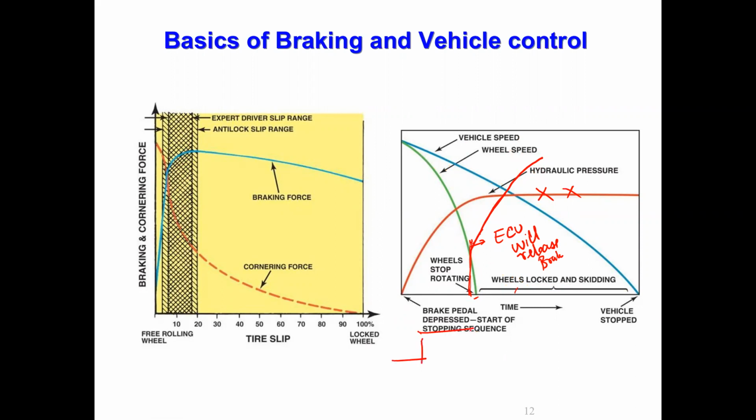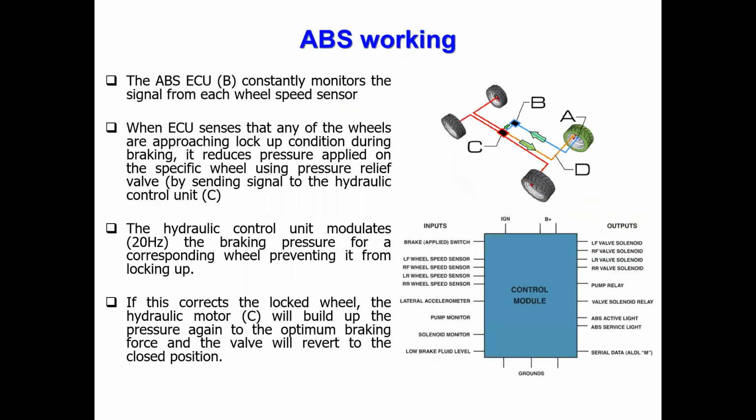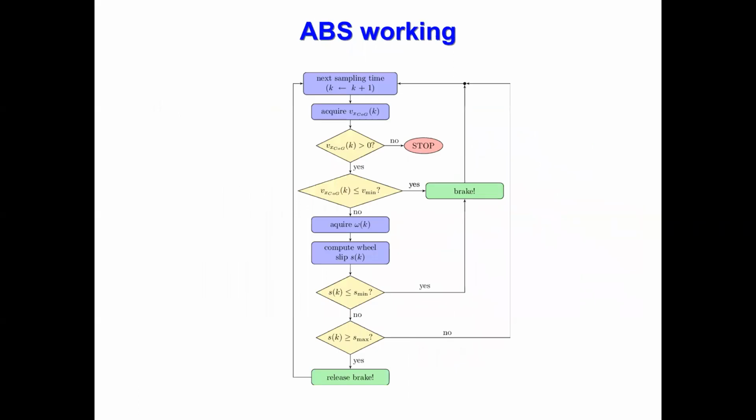Here the brake is on, up to this, then off. Again brake on. So by repeatedly doing this, the vehicle speed will be brought to 0. That is what we already saw. Finally, I will quickly show this.